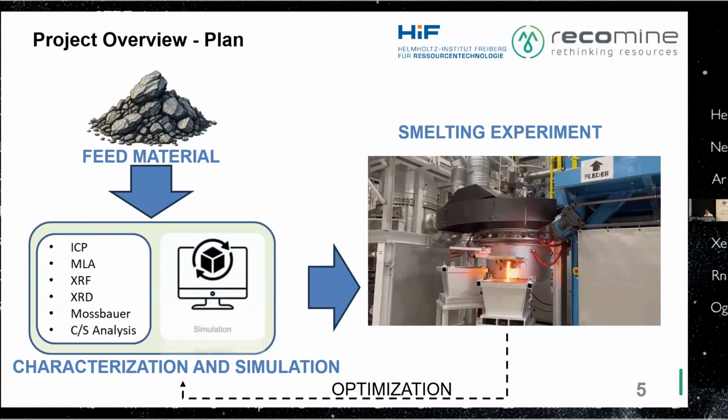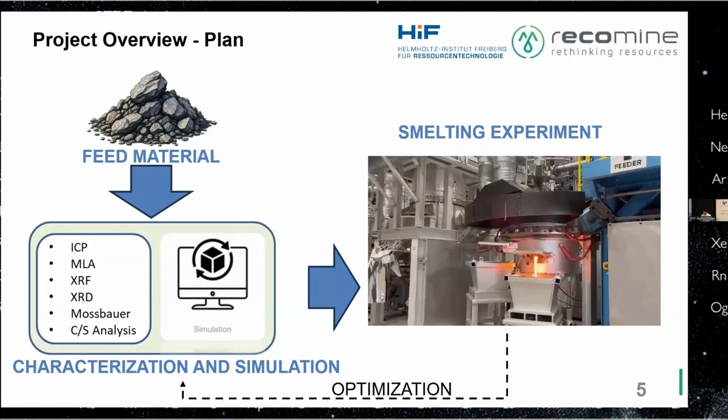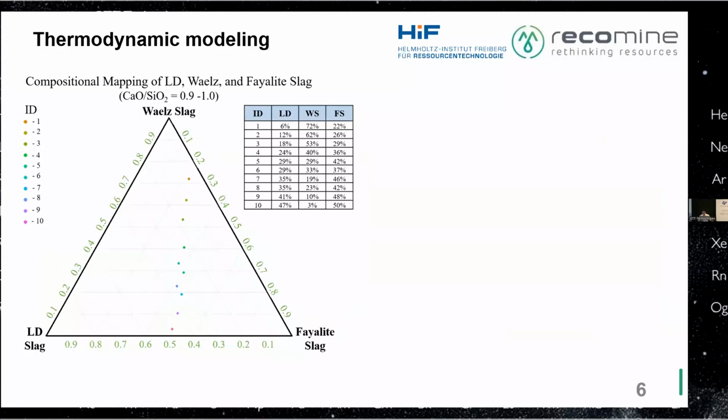The ratio between these three slags so that we can have a self-fluxing mixture. I did a calculation using R. So I plotted the three slags in a ternary graph. And here we can see the endpoints are the different slags. And I want to identify what is the ratio between these three slags such that the total basicity of that mixture is between 0.9 to 1.0.